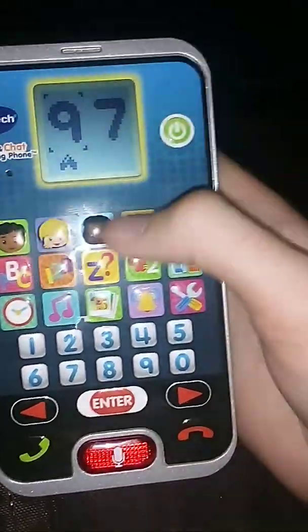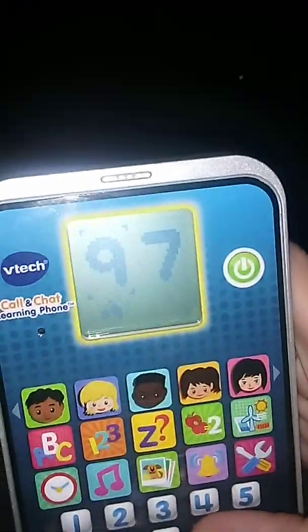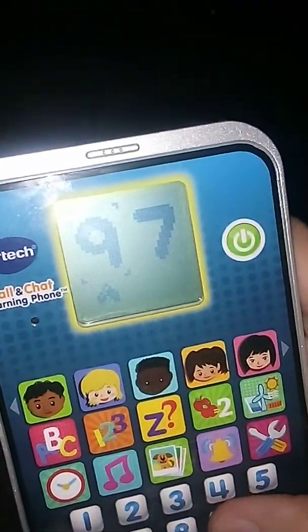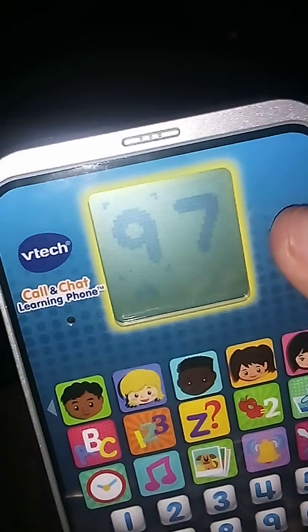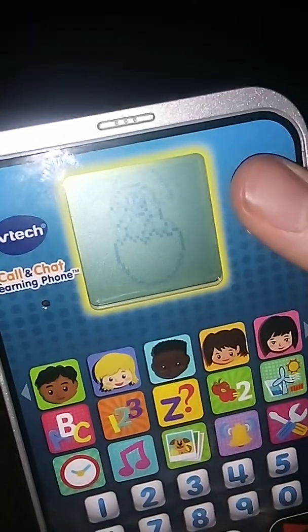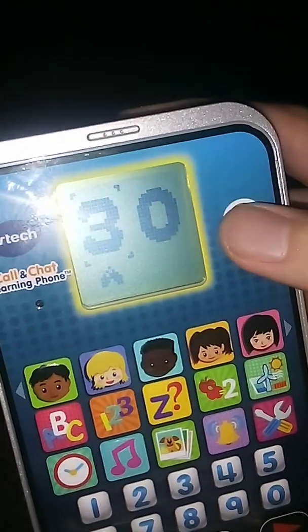Which one is the number 9? Use the arrow buttons to pick a number and then press enter. 9. Great. Which one is the number 0?